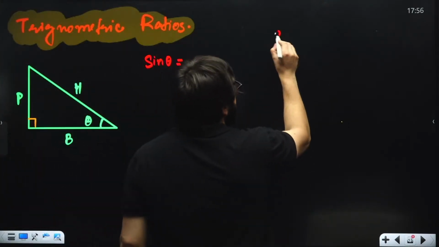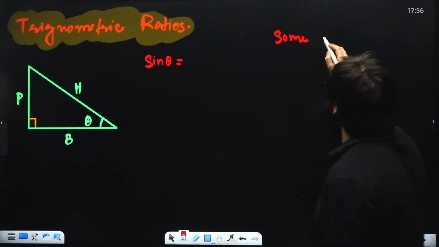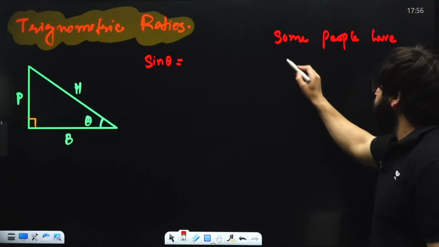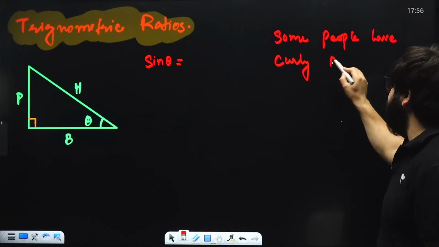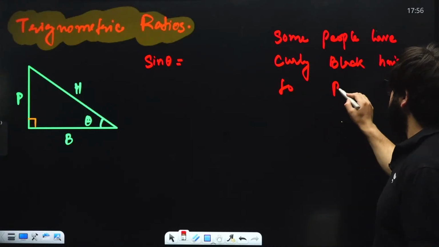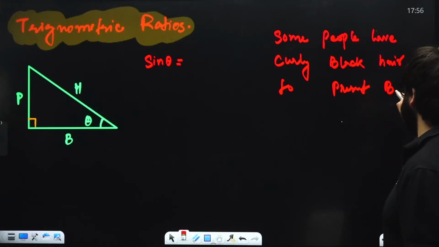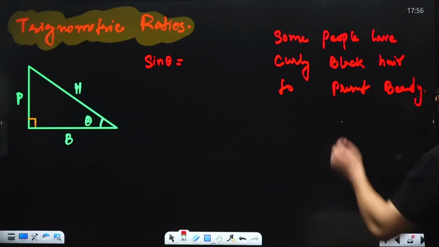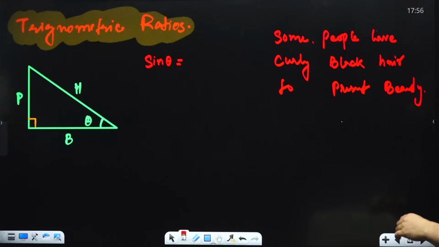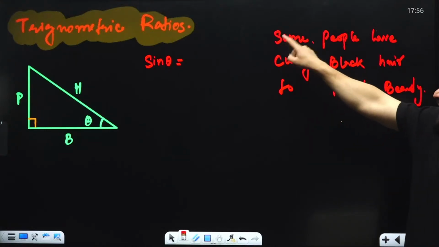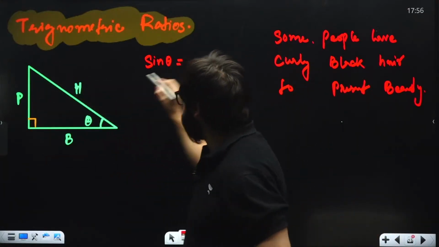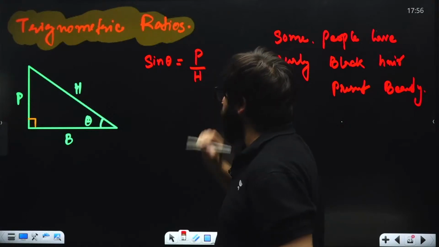Remember this: some people have curly black hair to present beauty. The first letter S means sine, P means perpendicular, H means hypotenuse, so sine is equal to perpendicular upon hypotenuse. Perpendicular is this, hypotenuse is this.